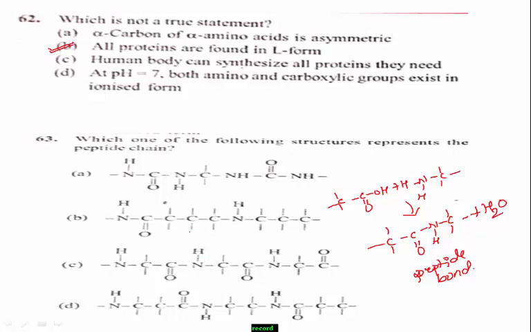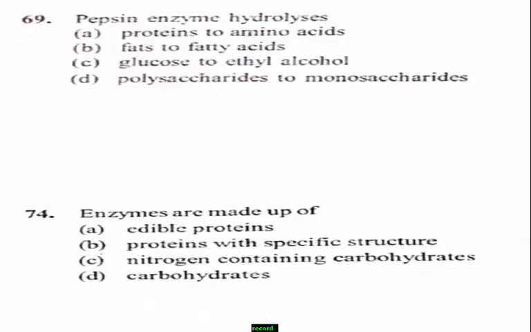When you observe the reactant side in the given reactions, the carboxylic acid group of one amino acid and the amino group of another amino acid combine, remove a water molecule, and form a peptide bond. Therefore, which one is the right answer, students? Yes, option C is the right answer.